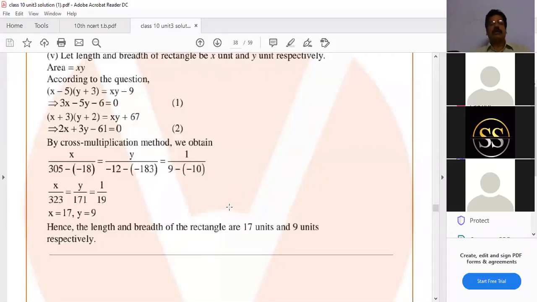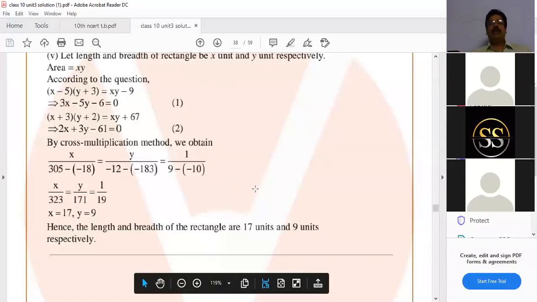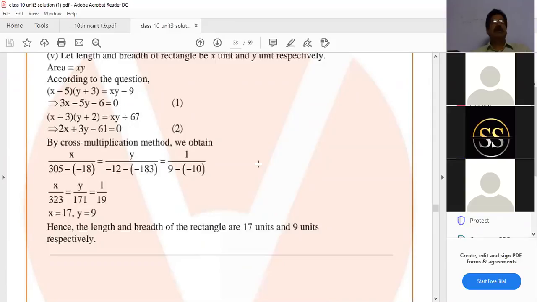Now if you want to check, length 17. In the first case, what he did: 17 times how much? 9 sevens are 63, so 17 nines are 153. Okay, now 17 minus 5 means 12. Next, 9 plus 3, 12. 12 twelves are 144. 153 minus 9 is 144.